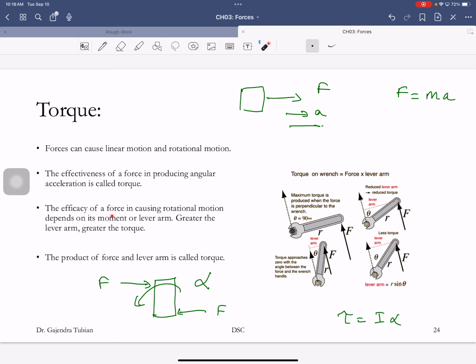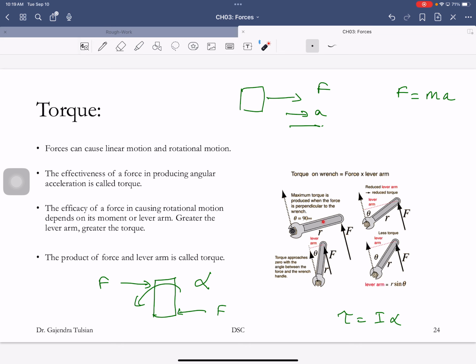So the efficacy of a force in causing rotational motion depends on its moment arm. For instance, you use wrenches. You apply a force, and what you want to do is loosen the nut. You guys probably all know this: the longer the wrench handle, the easier it is to loosen the bolt. So torque on the wrench is force times the lever arm.